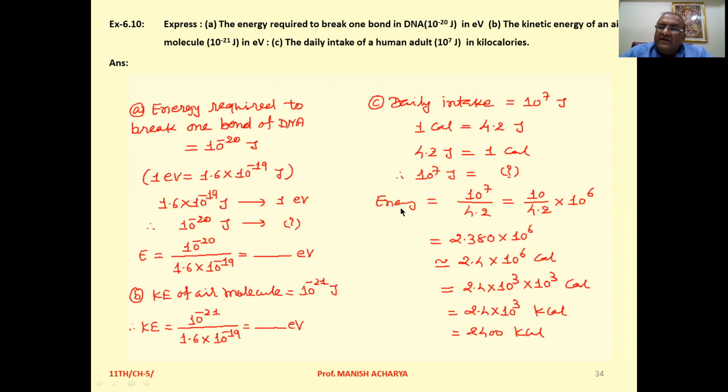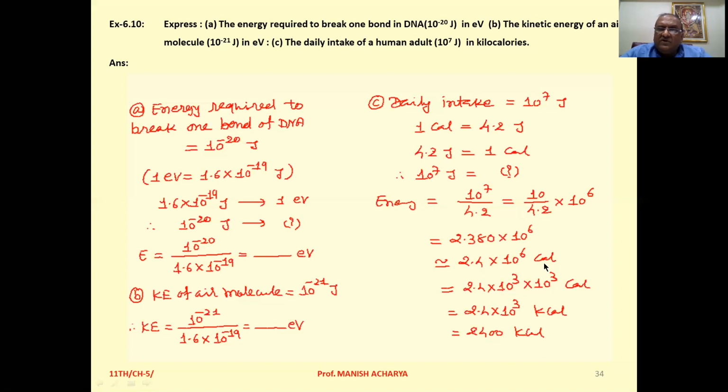So now the energy in terms of calorie is 10 raised to 7 upon 4.2. So that is resultantly 2.380 into 10 raised to 6. So we can write this is nearly equal to 2.4 into 10 raised to 6 calorie.